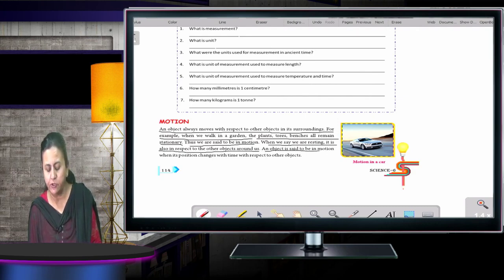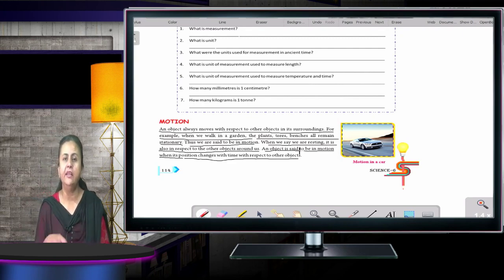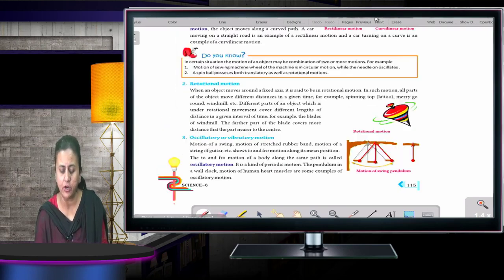An object is said to be in motion when its position changes with time with respect to other objects. Okay, the motion is when anything is moving with respect to its surrounding. Okay, so now moving to the next one.